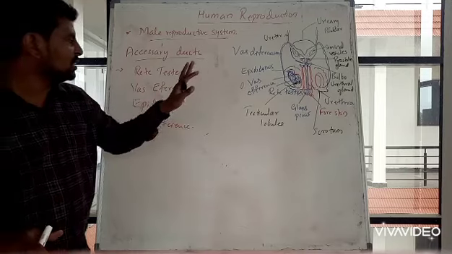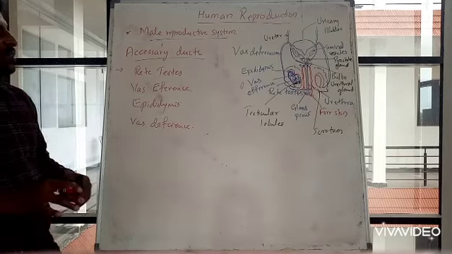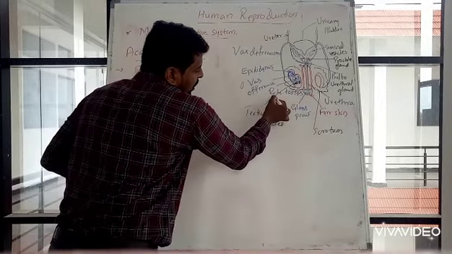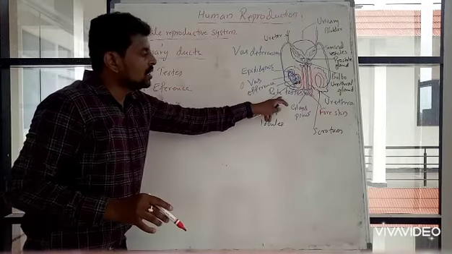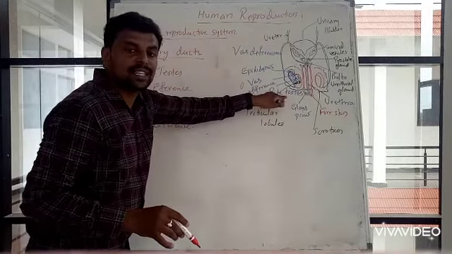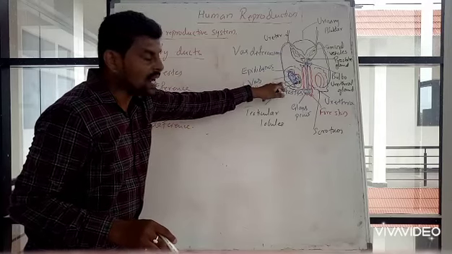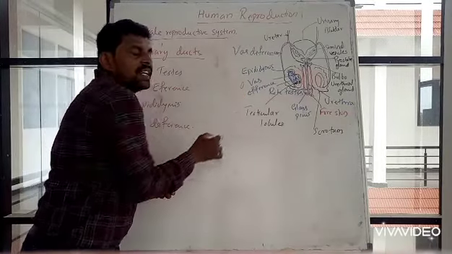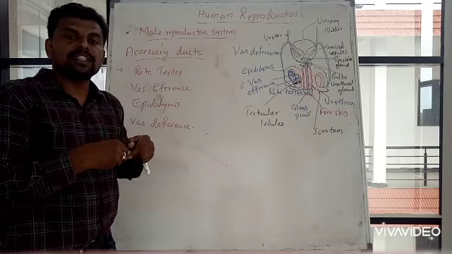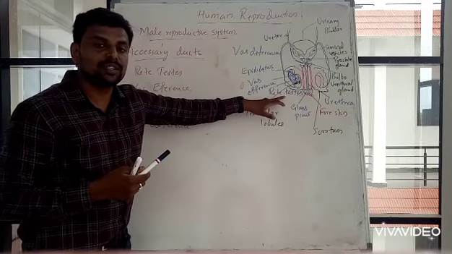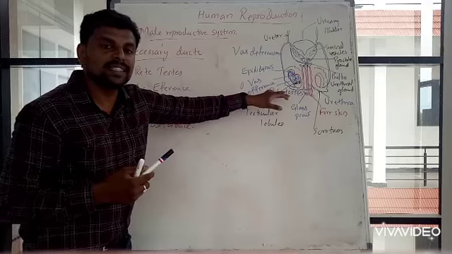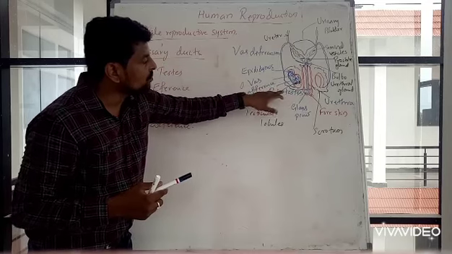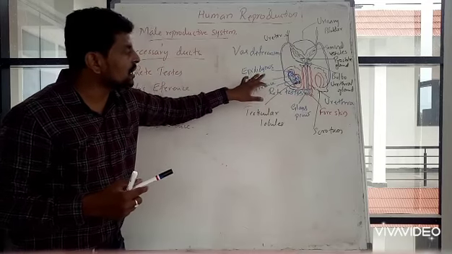You can see all these ducts over here. Just on the testis, there will be the rete testis, and through the rete testis it connects to the vasa efferentia and epididymis. They are in chain-like structures. From the seminiferous tubules arises the rete testis. Rete testis will take the sperms through the vasa efferentia to the epididymis.